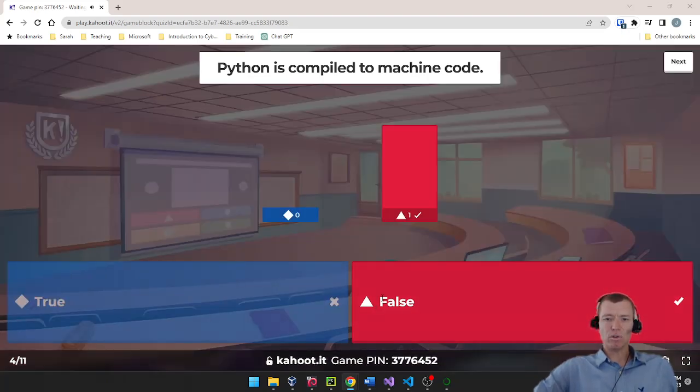Right, and that's a false statement, right? So Python is an interpreted language, meaning we have to install the Python interpreter. That's what we did when we went to python.org, and that allows us to run our code as source code directly on the machine. So we don't actually have to compile it down to machine code, we run it through an interpreter.